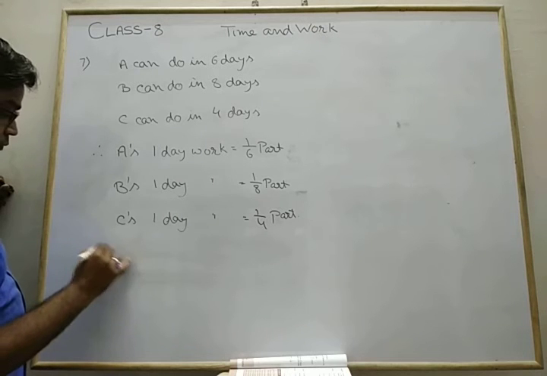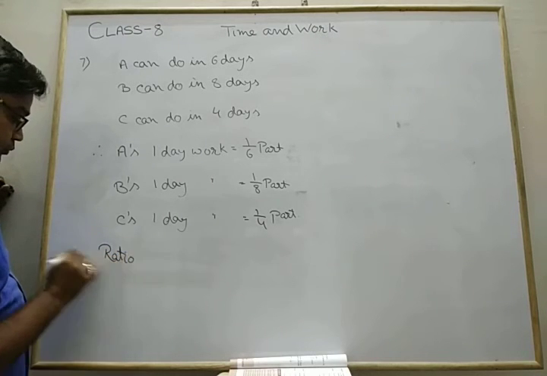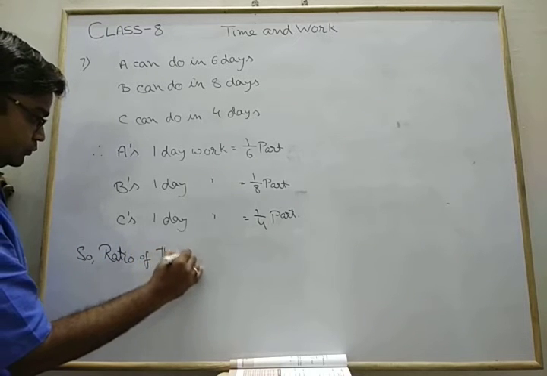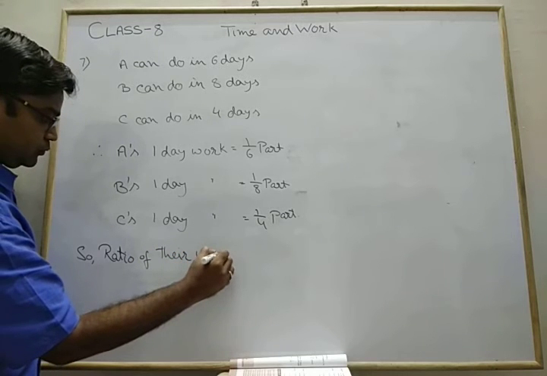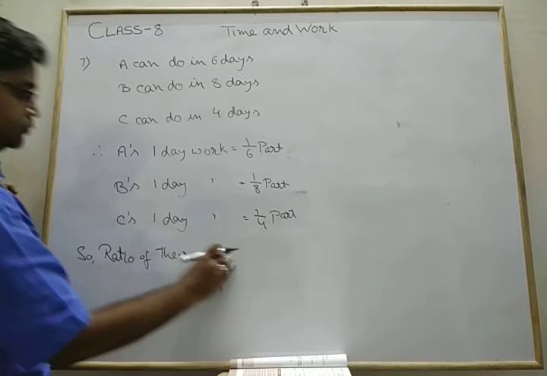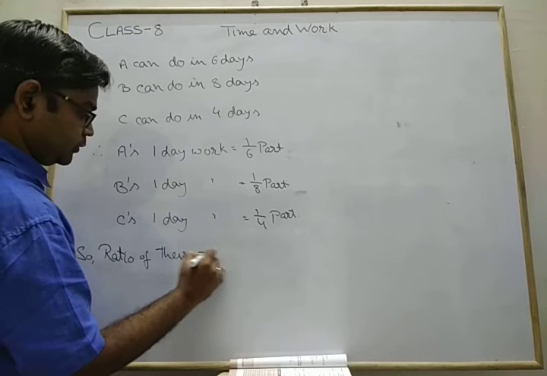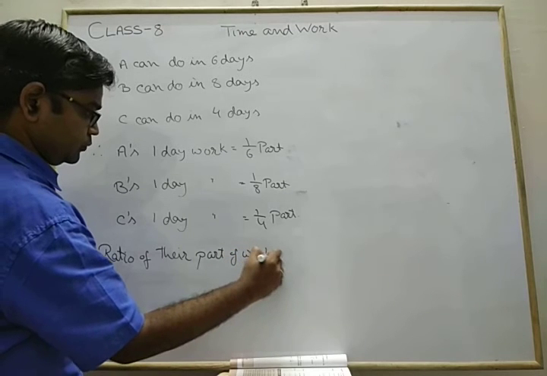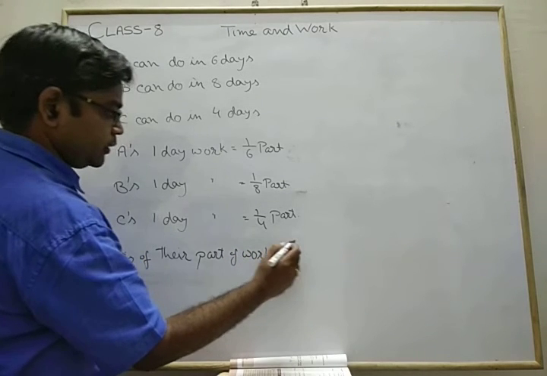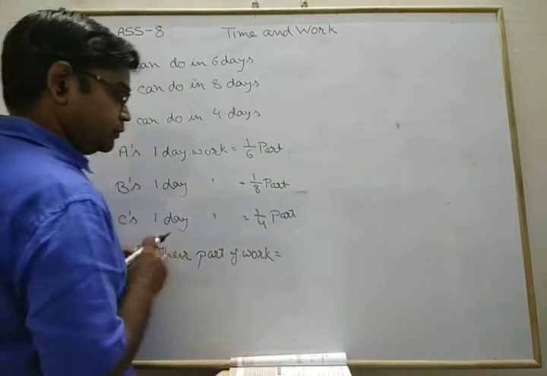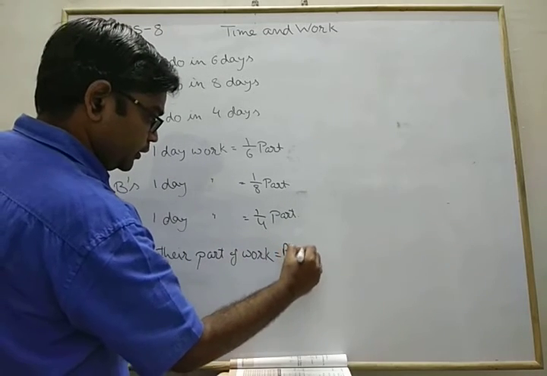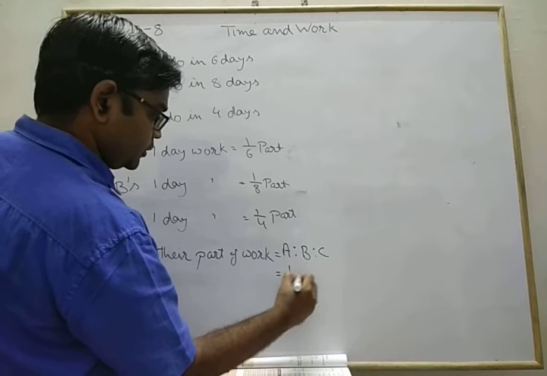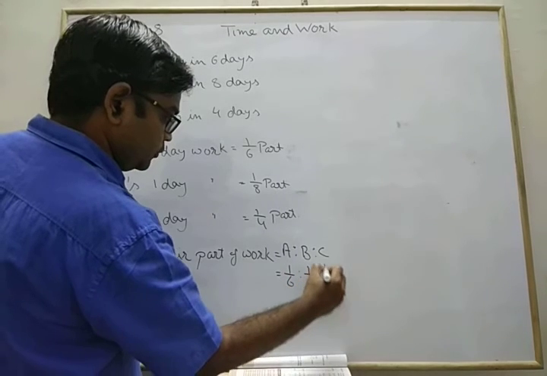So the ratio of your completed work, a part of work you can say, is A ratio B. First, for your understanding, write down how it is found. A ratio B ratio C equals 1 upon 6 ratio 1 upon 8 ratio 1 upon 4.